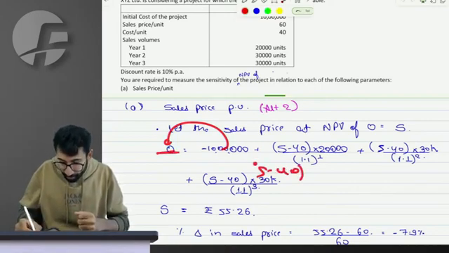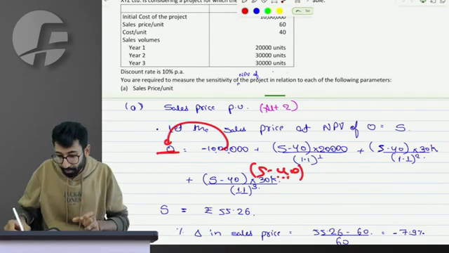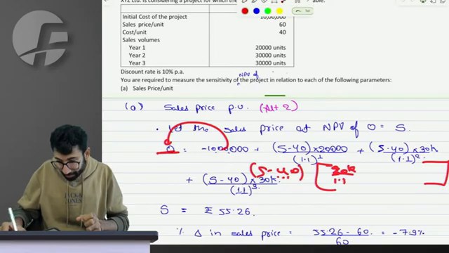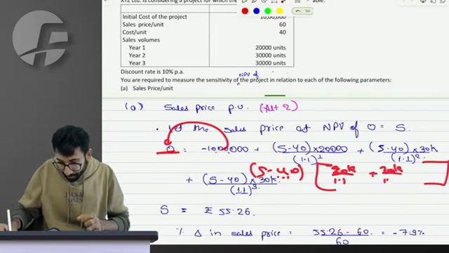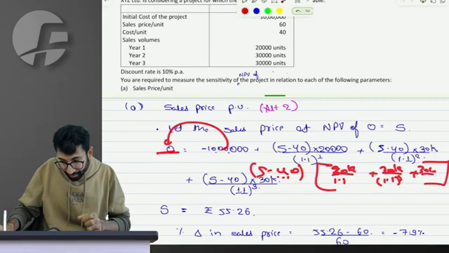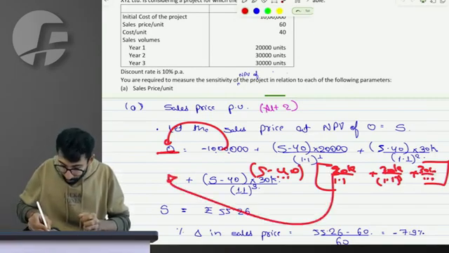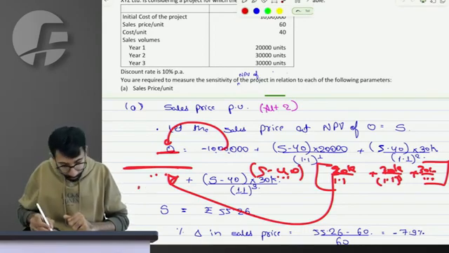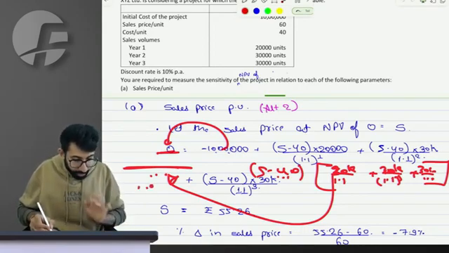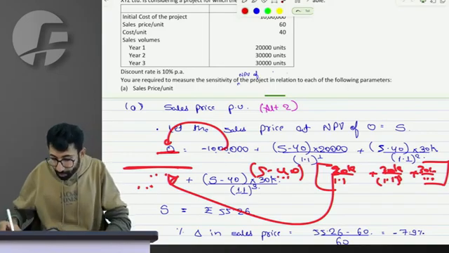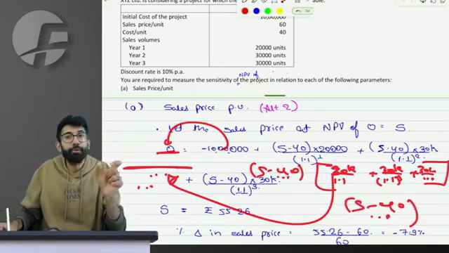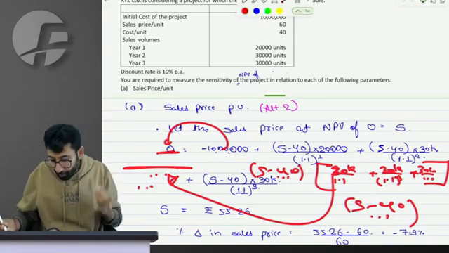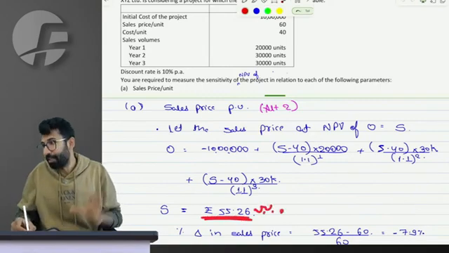S minus 40, you take out as a common number, multiplied by 20k divided by 1.1 plus 30k divided by 1.1 square plus 30k divided by 1.1 cube. Whatever you get, you send it here to the denominator. Oh, I'm getting the correct answer. Sorry. So 15.26 is S minus 40. So S is equal to 40 plus 15.26, which is 55.26 being the selling price.